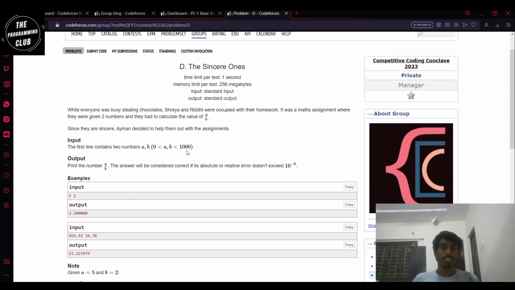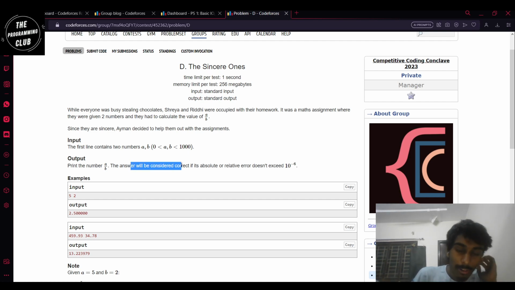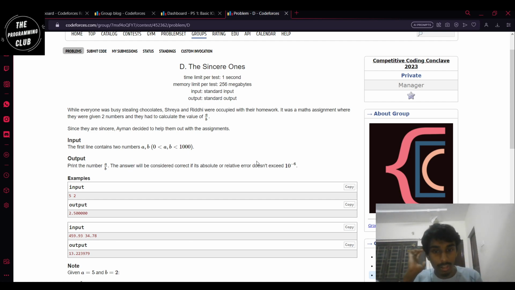While everyone was busy stealing chocolates, Shreya and Riddhi were occupied with their homework. It was a math assignment where they were given two numbers and they had to calculate the value of A by B. Since they are sincere, Ayman tried to help them out with the assignments. The first line contains two numbers A, B. We have to print the number A by B. The answer will be considered correct if it is within relative error or absolute error of 10 to the power minus 6.